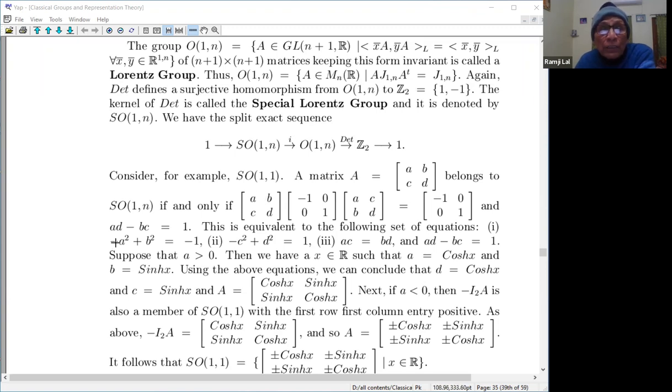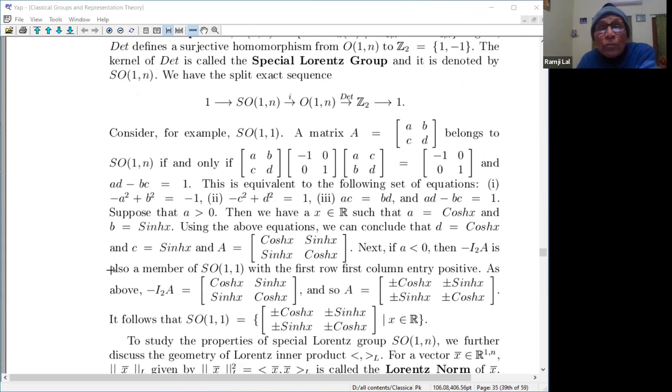So that is what it is reflecting here. Minus A square plus B square is -1, minus C square plus D square is -1. Indeed, minus A square plus C square is also -1, and minus B square plus D square is -1. So this is this, and AC minus BD, AD minus BC is 1 here. So you see here that if you put A is equal to cos X, then B will be equal to